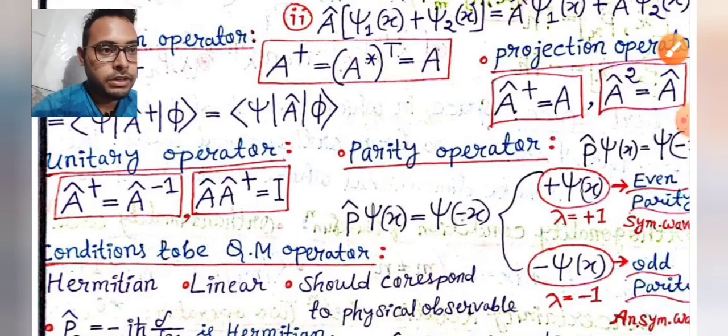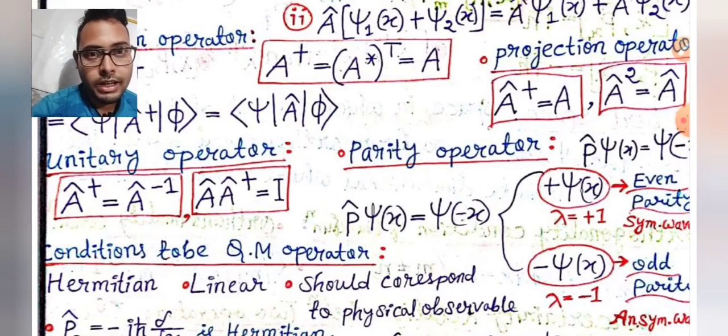And the parity operator. When the parity operator operates on a wave function for a symmetric potential, we get two conditions: one is even parity and the other is odd parity. In even parity, the wave function is symmetric, and in odd parity, the wave function must be antisymmetric.